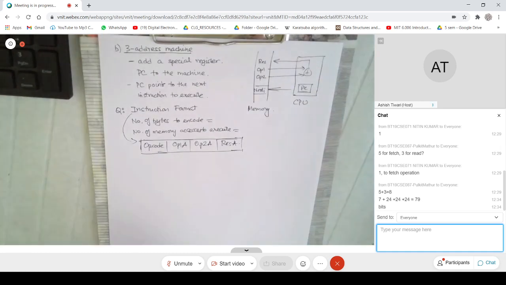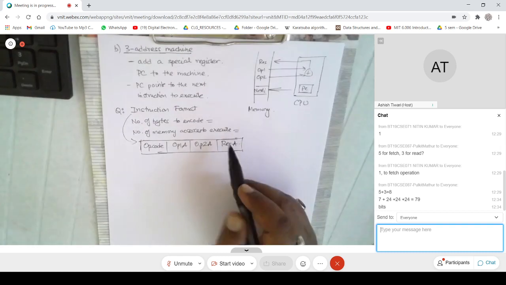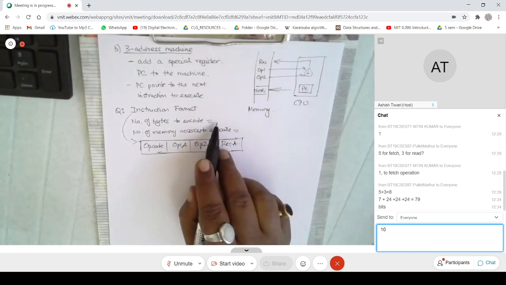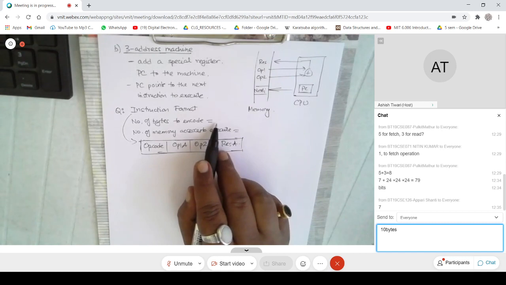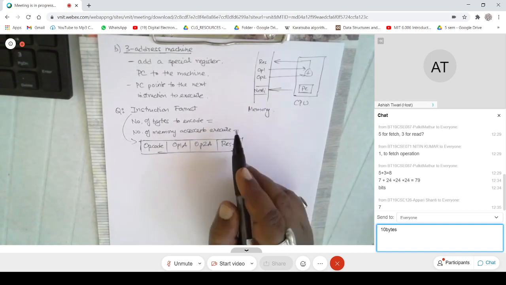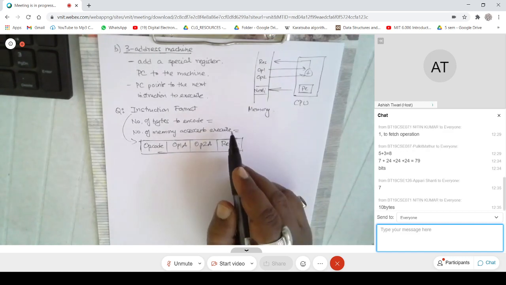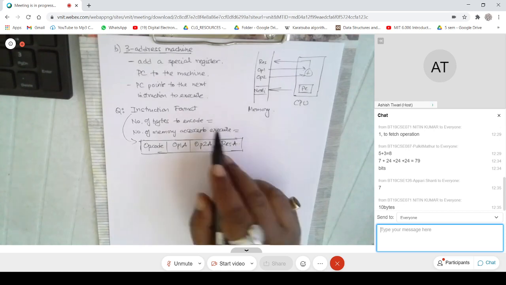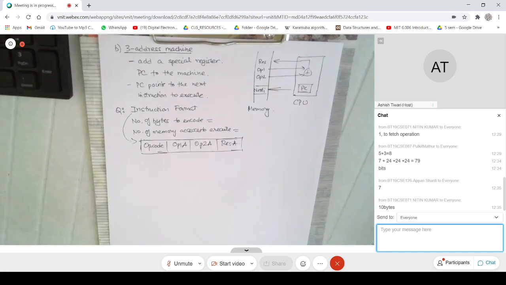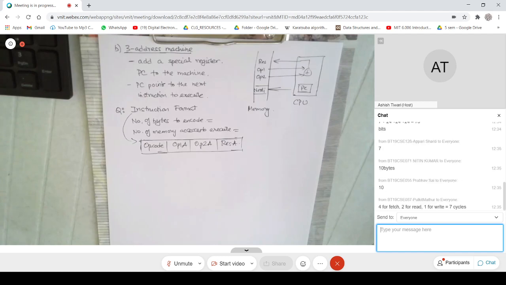Right. So can somebody tell me how many bytes to encode? Apari Shanti, you want to revise your answer? Okay.